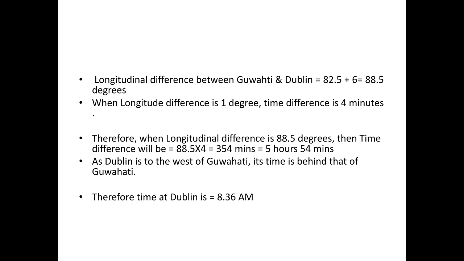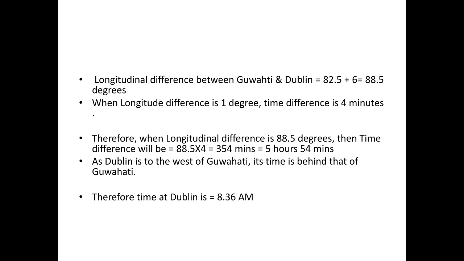Now we all know when longitude difference is 1 degree, time difference is 4 minutes. Therefore, when longitude difference between the two places is 88.5 degrees, then time difference is definitely going to be 88.5 into 4 is equal to 354 minutes. As we all know, 60 minutes make an hour. So 354 minutes divided by 60, we will get 5 hours and 54 minutes. Just 6 minutes short and shy of full 6 hours. So as Dublin is to the west of Guwahati, its time is definitely going to be behind or delayed than that of Guwahati. This was narrated in the first part also.